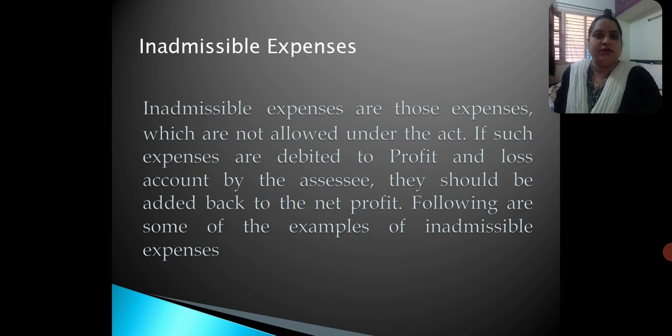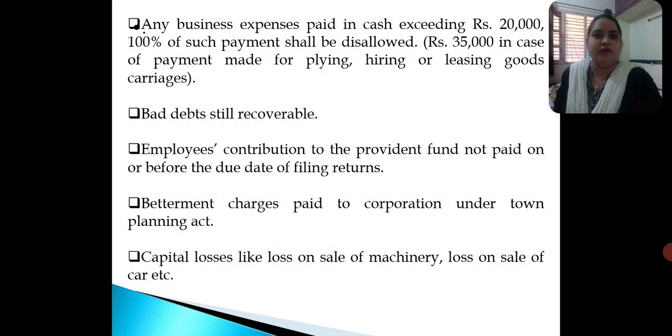So following are a few examples of inadmissible expenses. Any business expense paid in cash exceeding rupees 20,000. If the assessee has paid any business expense in cash and it is exceeding rupees 20,000, 100% of such payment shall be disallowed.